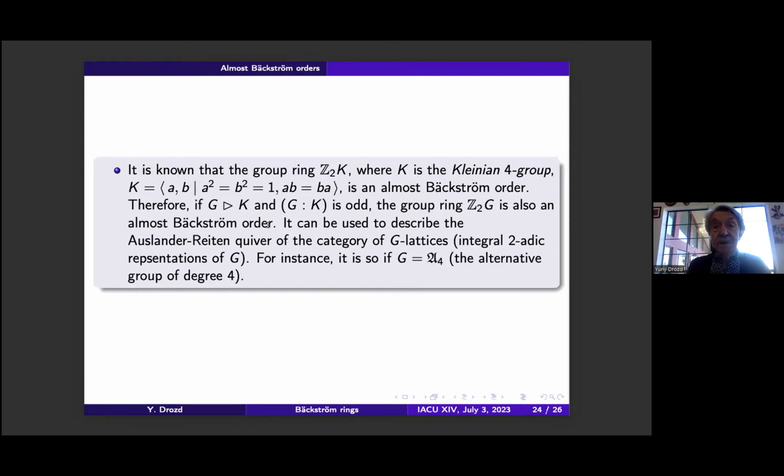One more interesting example, I guess. It is known and not very difficult to see that if K is the Kleinian four group, then its group ring over the two-adic integers is an almost Backström order. It is, as they say, a singularity of type D4 tilde.